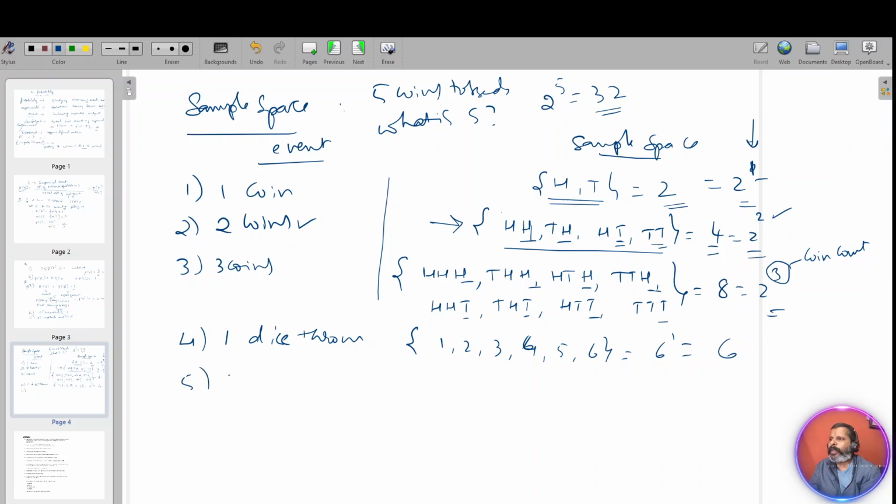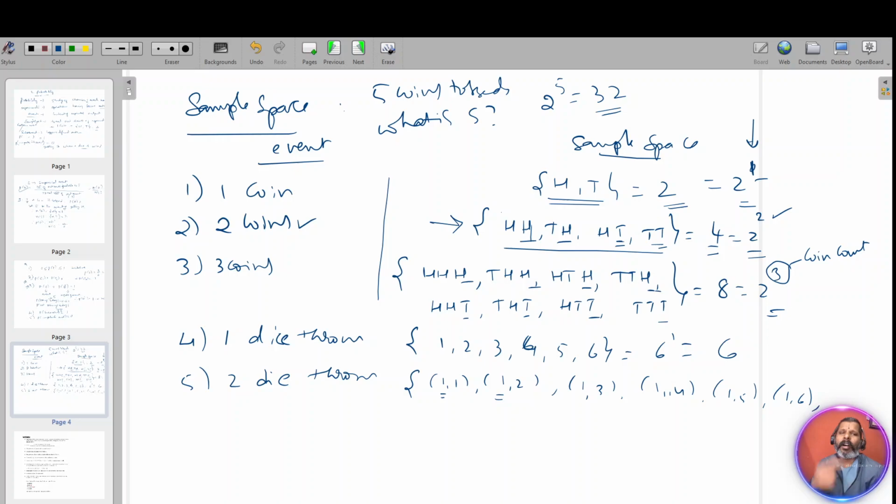Now 2 dice. Remember, die is the singular and dice is the plural. So how is this sample space constructed? It will be 1 comma 1, which means in the first die you fix 1 and change the second output: 1 comma 4, 1 comma 5, 1 comma 6.